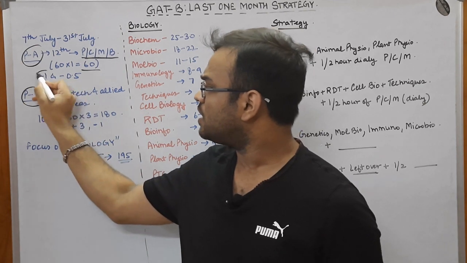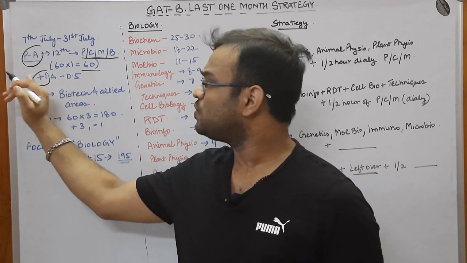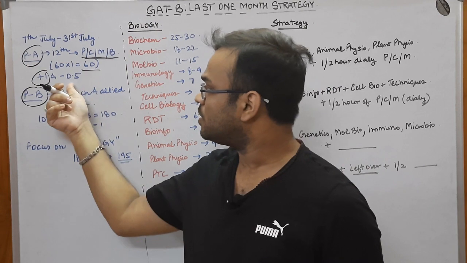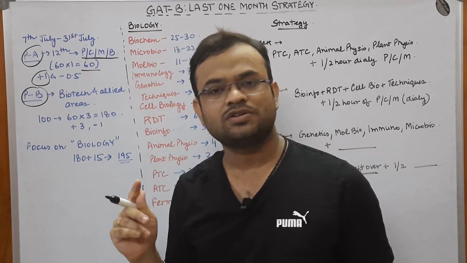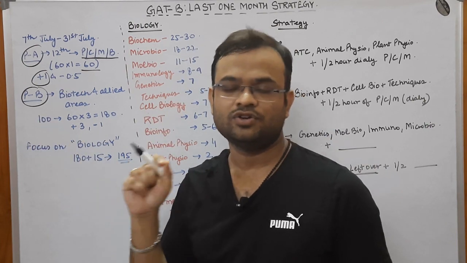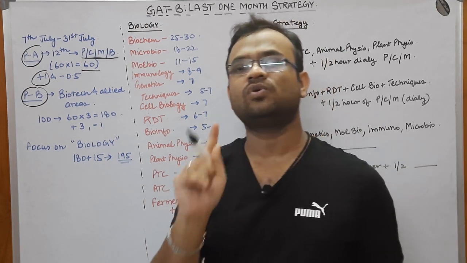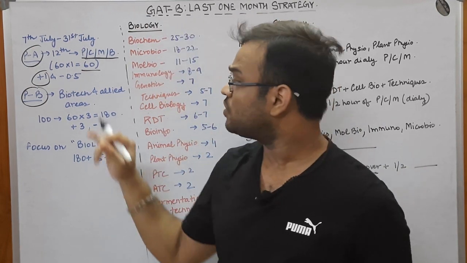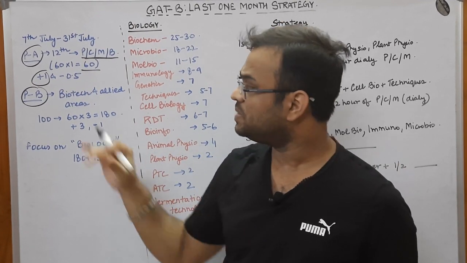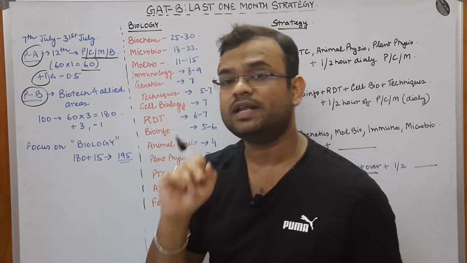An important thing that you should remember before giving the exam is that you get plus 1 mark in part A and minus 0.5 for each wrong answer. So the negative marking here is pretty high. You should remember that the negative marking here is pretty high. So you should attempt only and only those questions for which you are confident about the answer. Do not beat around the bush in part A. It can be very dangerous because of the high negative marking.